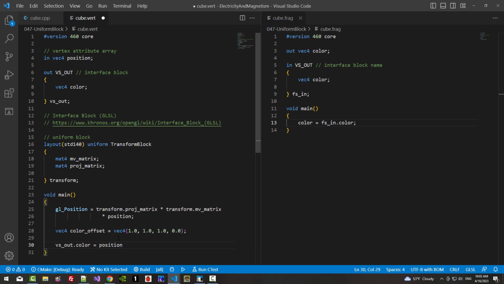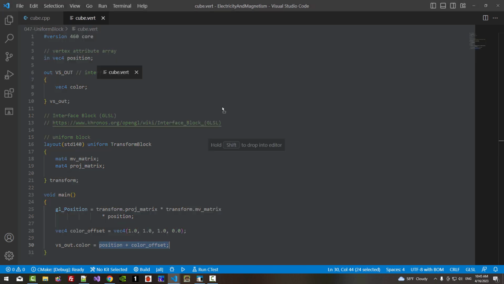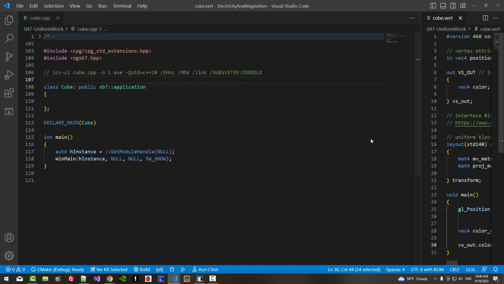We assign output color position plus color offset. We are transferring position plus color offset to the fragment shader through fs in.color. Now I will close cube.frag, then arrange like this.